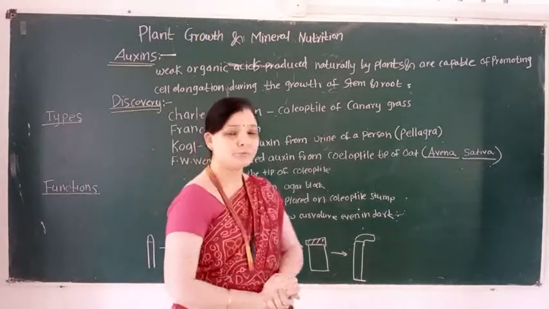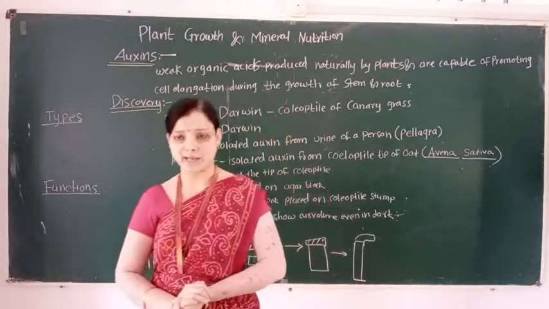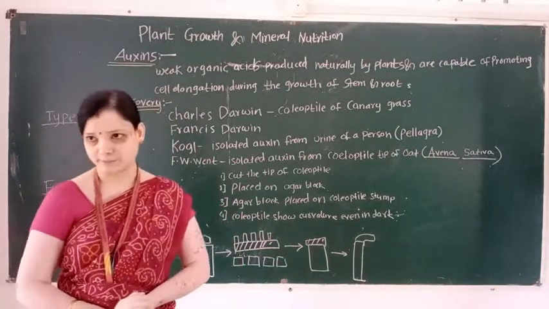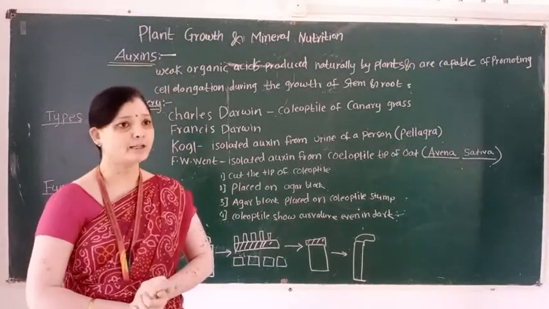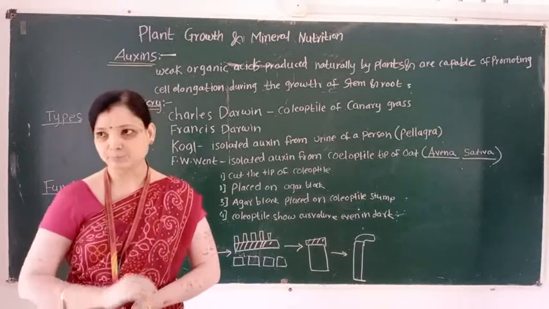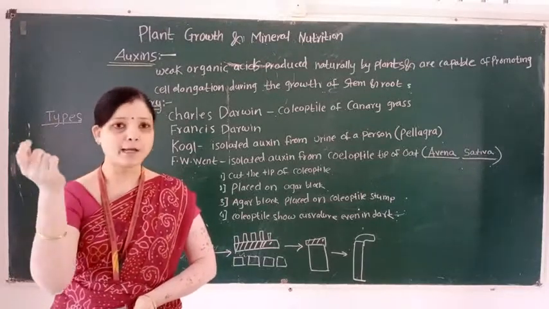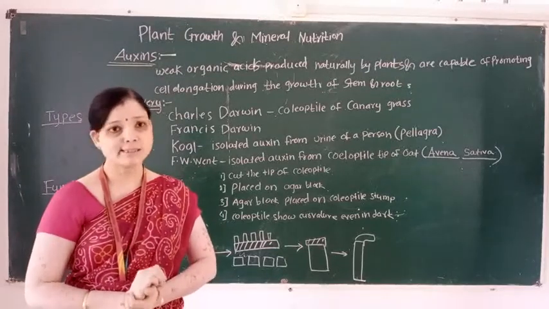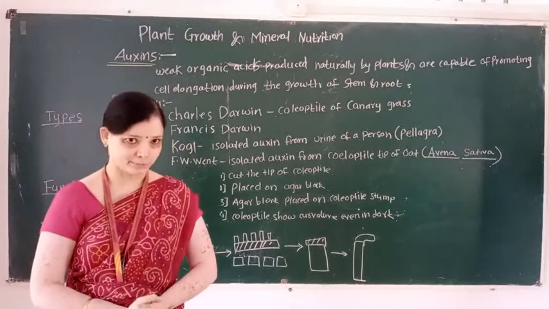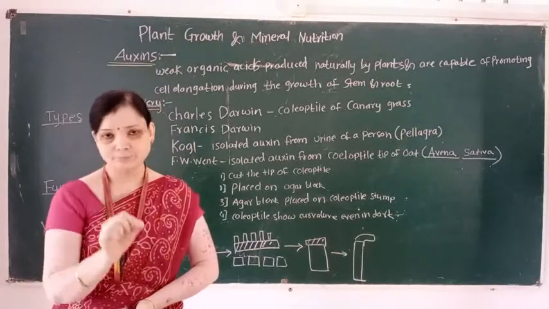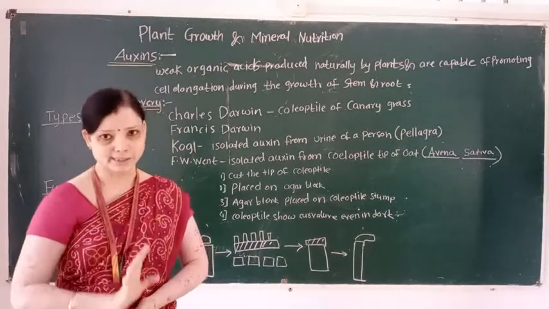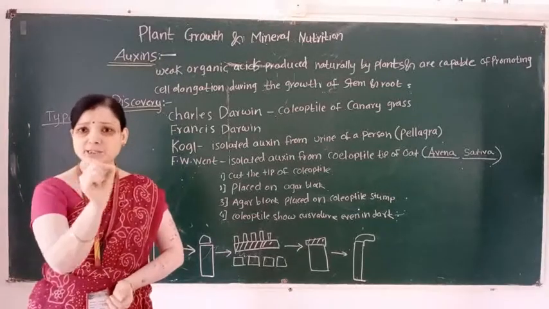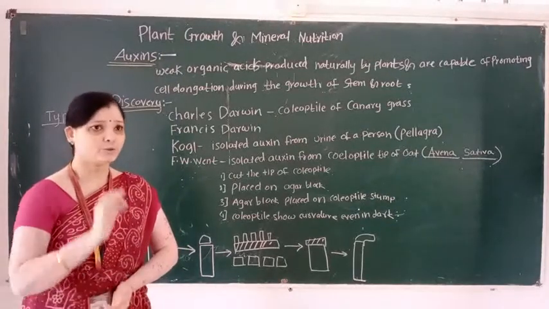Auxins are weak organic acids produced by plants which promote cell elongation. So, what is the definition of auxin?